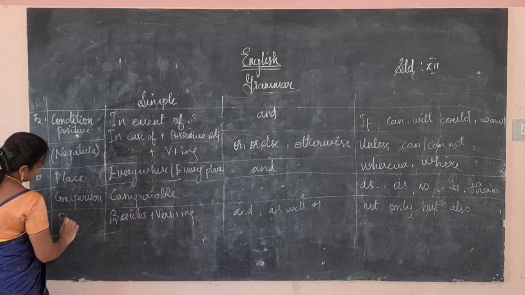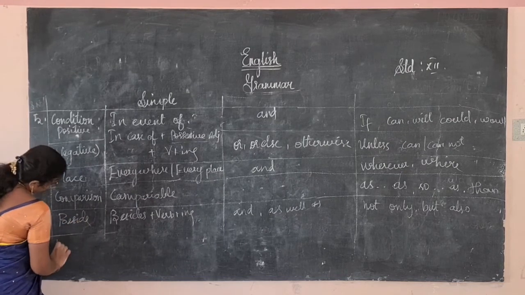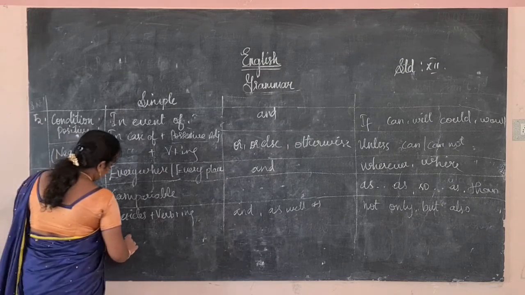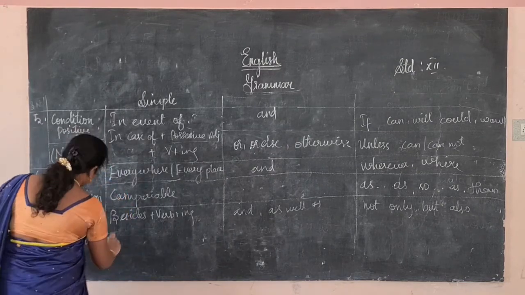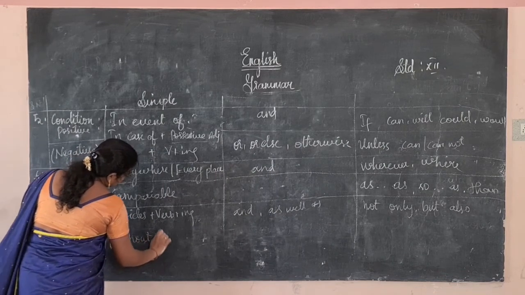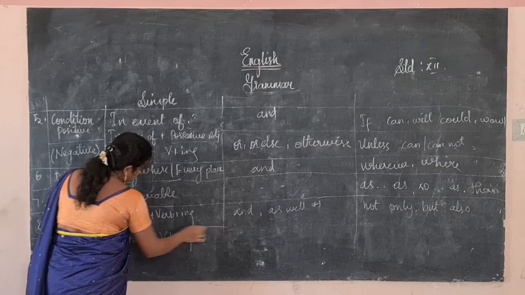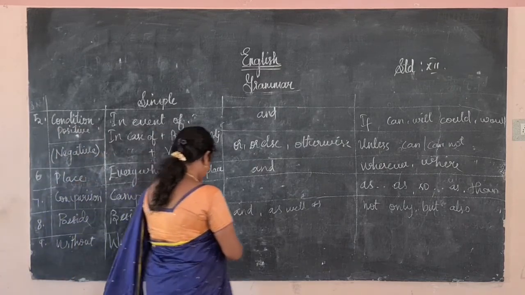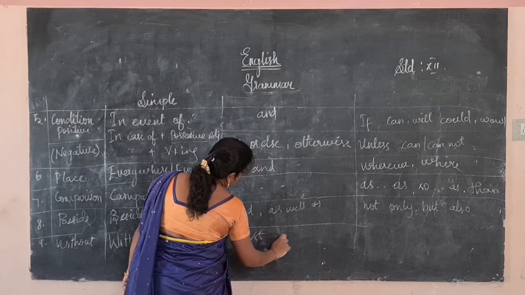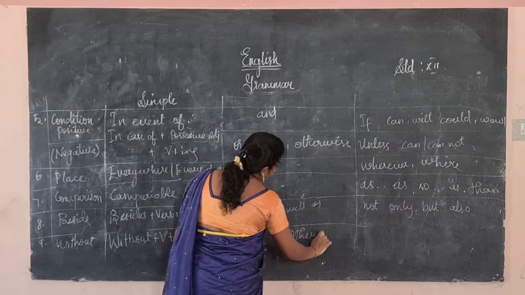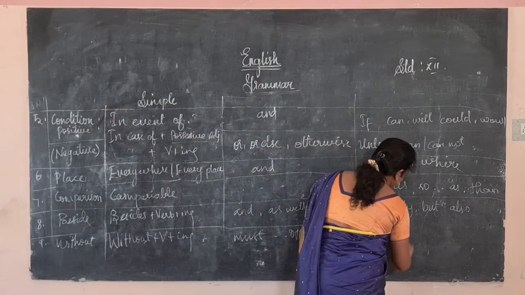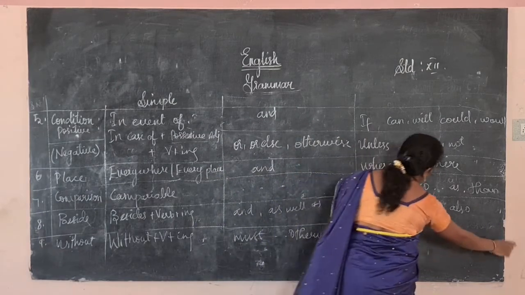The next one, without. Here the base is without. If the sentence consists of without, then in the simple form it is without plus verb plus ing. In the compound it is must or otherwise. In the complex we will use after.